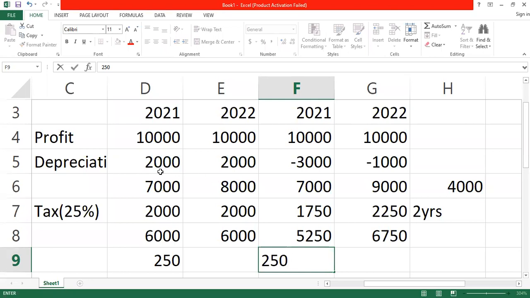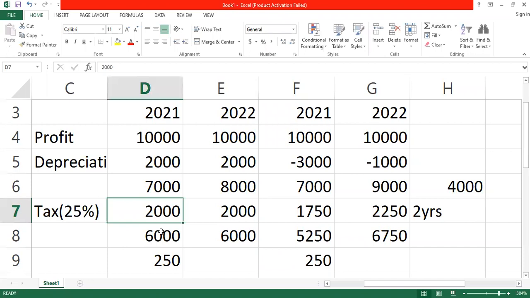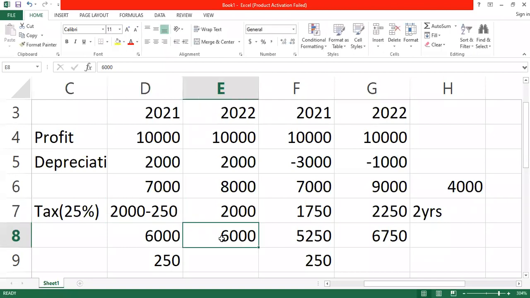Yes. We're enjoying this benefit because the capital allowance is higher than the depreciation, isn't it? So what do we have to do to make the tax 1,750 here? Deduct the difference, 250. We have to subtract the 250 from it, isn't it? Yes. All right. So whenever the tax authority is giving more, or the tax base is higher than the carrying value of the asset, we say that is a taxable difference.